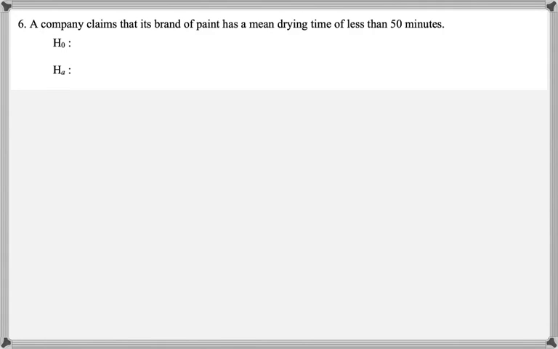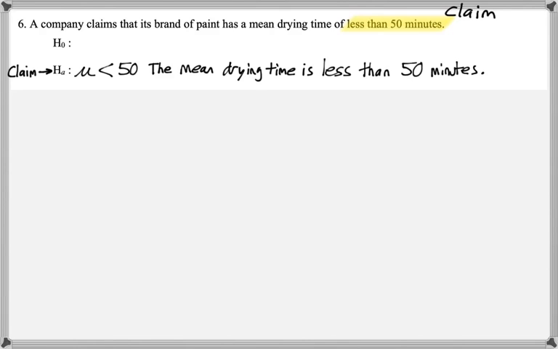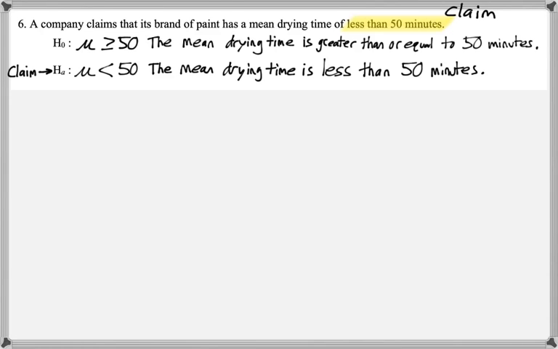A company claims that its brand of paint has a mean drying time of less than 50 minutes. So that's the claim. And because they use the phrasing less than 50, that's going to have to be the alternative hypothesis, where mu is less than 50. So the alternative hypothesis is the claim. The null hypothesis would then be mu is greater than or equal to 50. So the mean drying time is greater than or equal to 50 minutes.